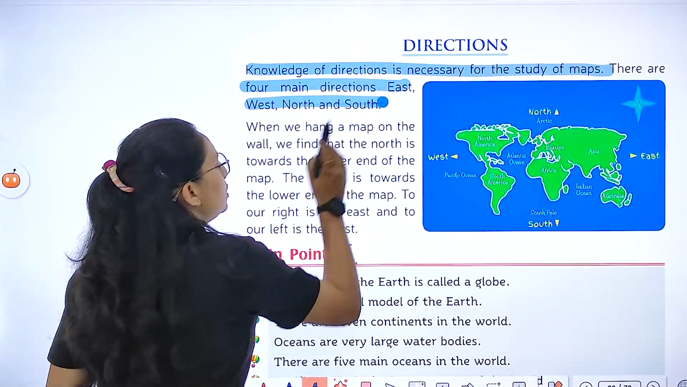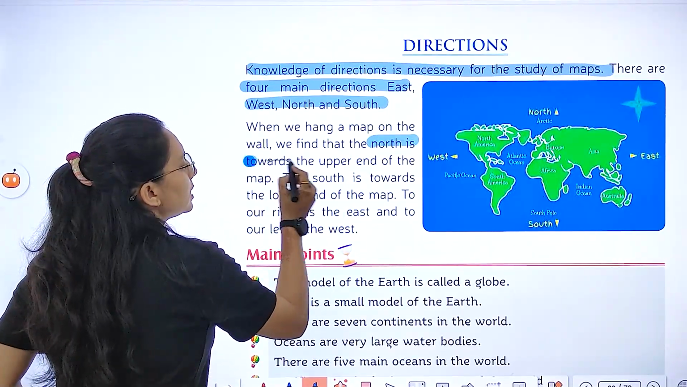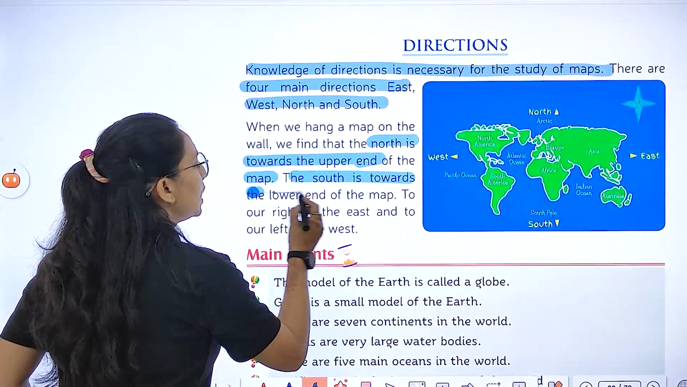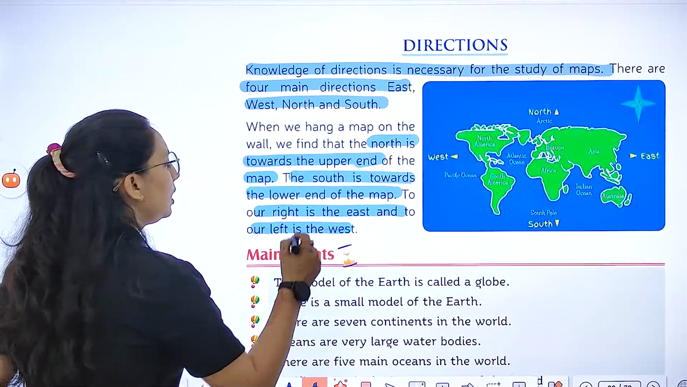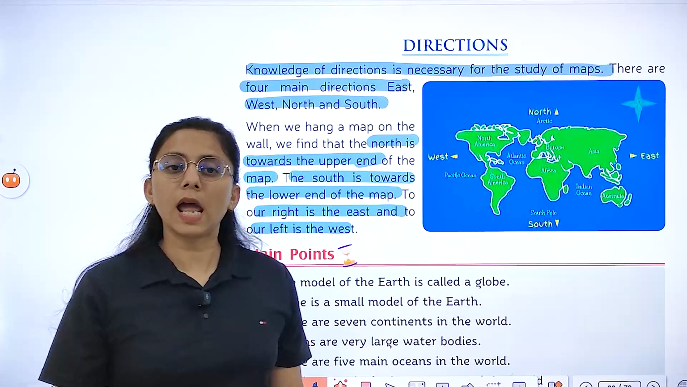Now direction. If we talk about direction, knowledge of direction is important for the study of maps. We have 4 main directions: east, west, north, south. When we hang a map on the wall, the north is towards the upper end of the map, the south is towards the lower end, and the right is the east and the left is the west. These are the 4 directions that I have told you.